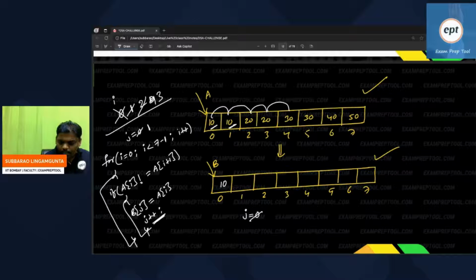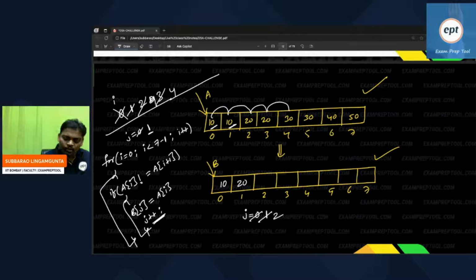Then what is the answer? B of J. I think the J value is what? 1. J value 1 is already there. J value 1. So B of 1 is equal to A of, what is the I value? I value 3. A of 3. So 20 will be stored. After storing, J plus plus, J value becomes 2. I as usual will keep on going. Every time the for loop is going on I only.